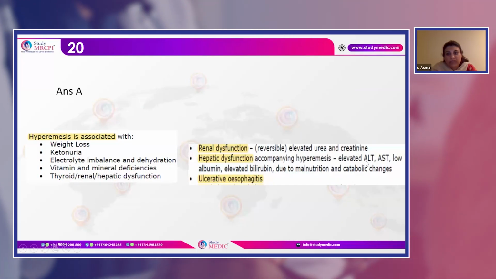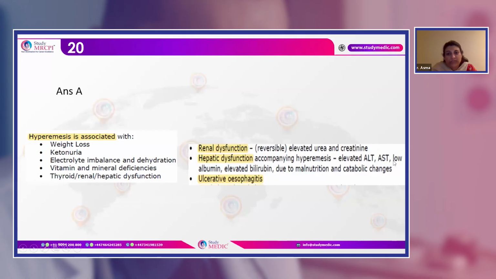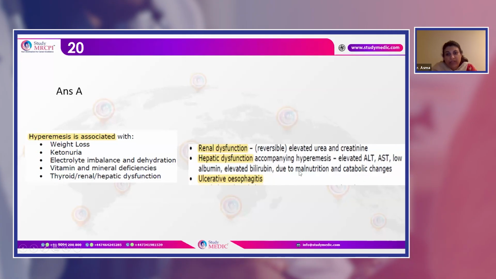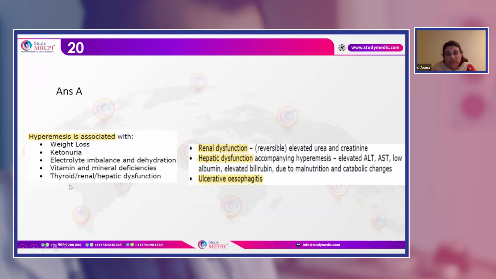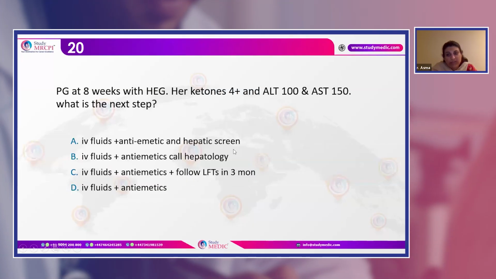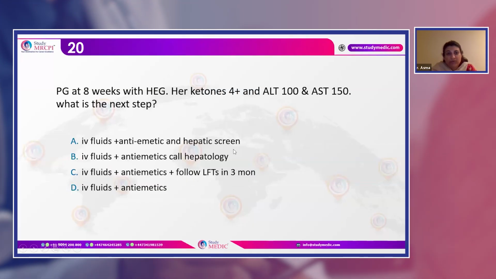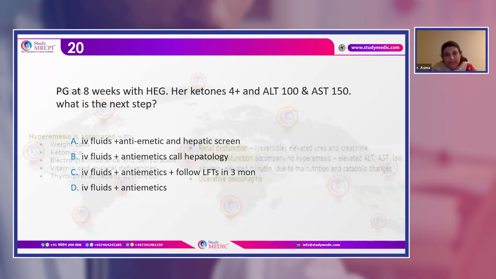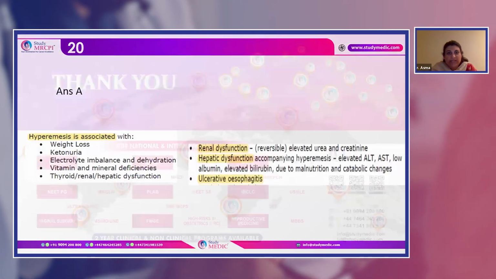So the ALT pattern will be elevated, AST will also be elevated, with low albumin, and there will be elevated bilirubin due to malnutrition and catabolic changes. So we're going to go for the hepatic screen. So IV fluids, antiemetics, and hepatic screen to see whether the changes are because of hyperemesis, or whether we have other things in mind. So the option is A.